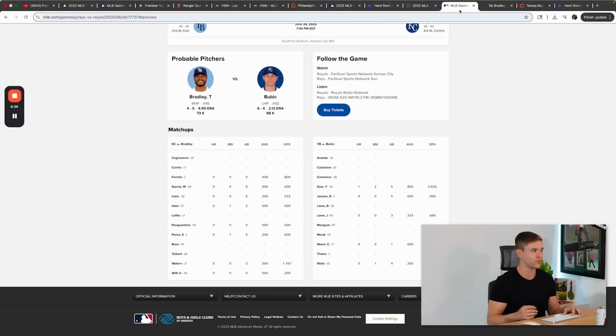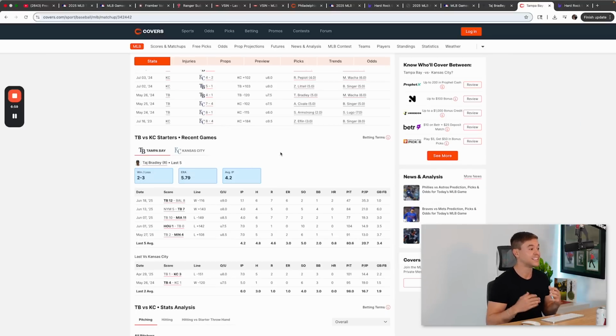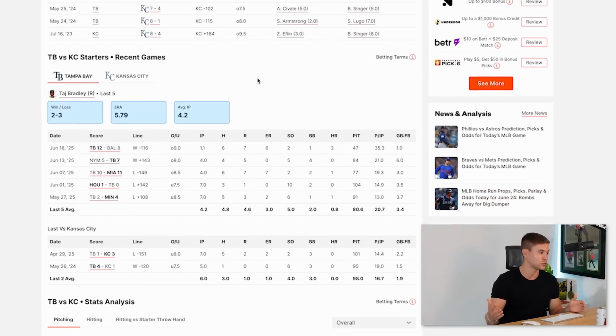Now, second game that I like for today, I'll cover it briefly. Got Tampa Bay against Kansas City. A great angle. Tampa Bay's been hot. Kansas City's been average. Yet the line sitting in favor of Kansas City at -140. Bubic on the mound, a lefty, but Tampa Bay hits lefties well, and they've been crushing lefties as a matter of fact. Bradley, I believe, is why this line is the way it is. He's been very vulnerable over the last few games, guys. He's gotten blown up, especially over the last 3 games. Last game out, he gave up 6 earned runs versus Baltimore. 3 games ago against Miami, he gave up 7.